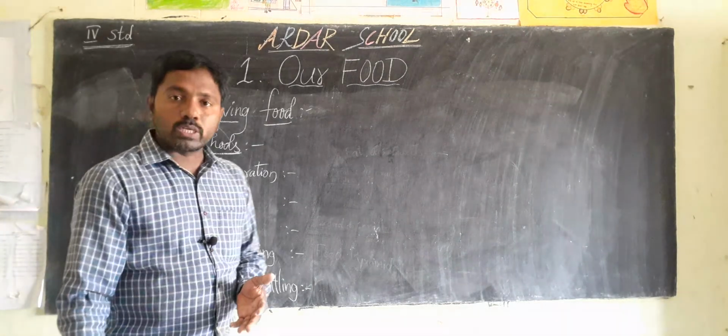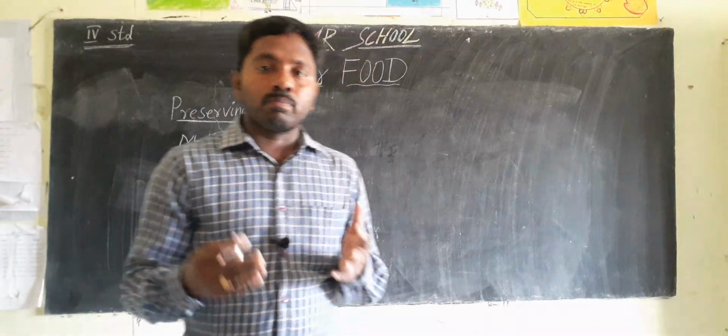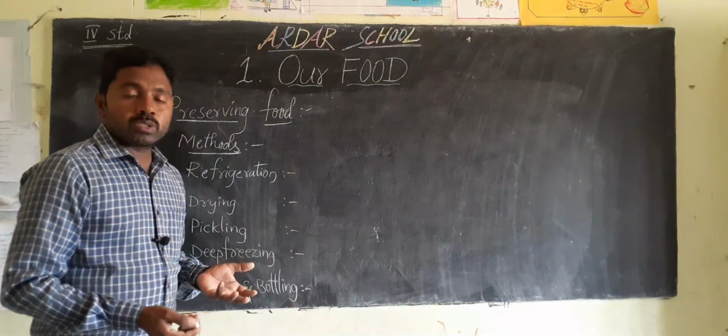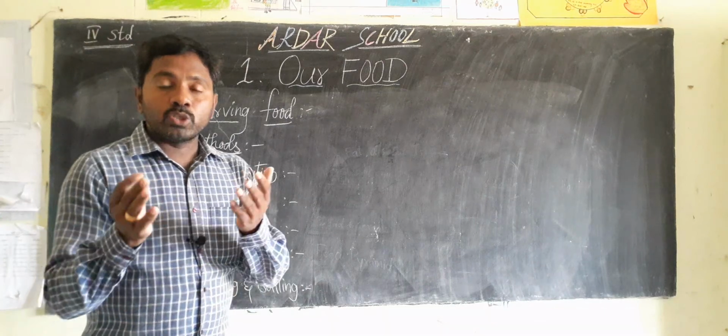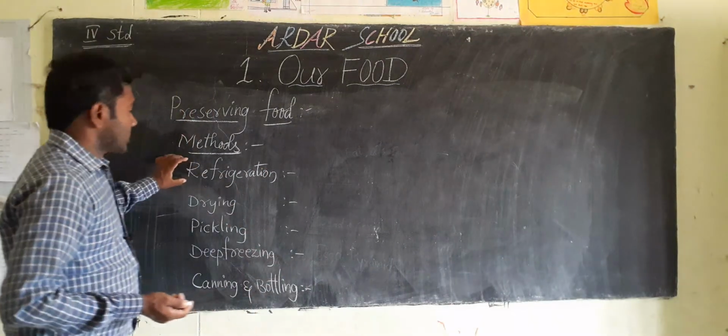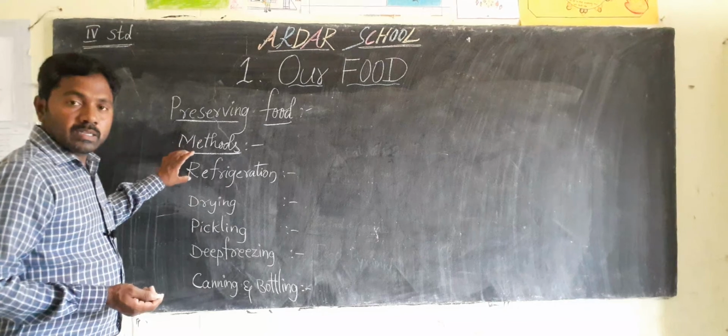For example children, if your father brings some vegetables and fruits from the market, where do you store them? In the refrigerator. Why?